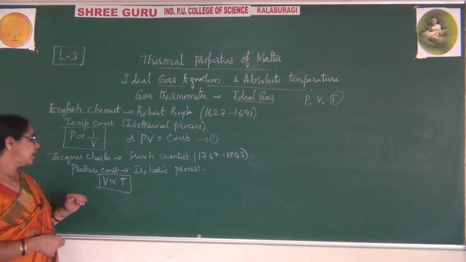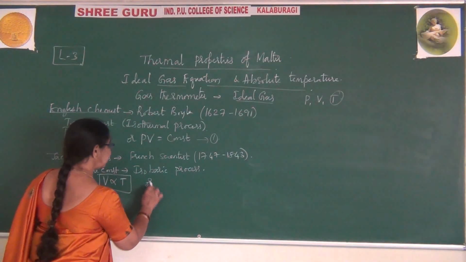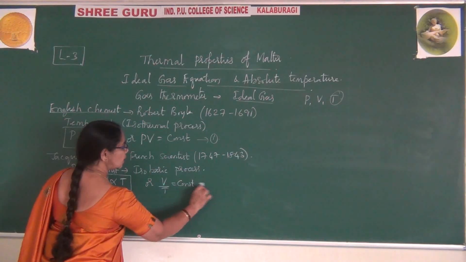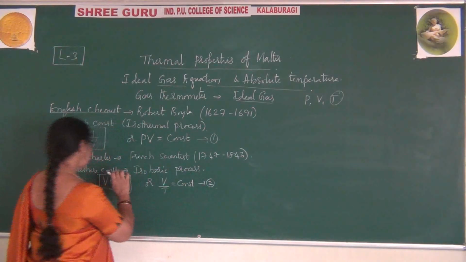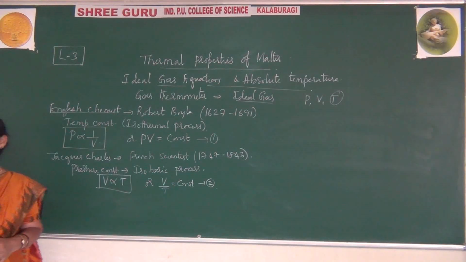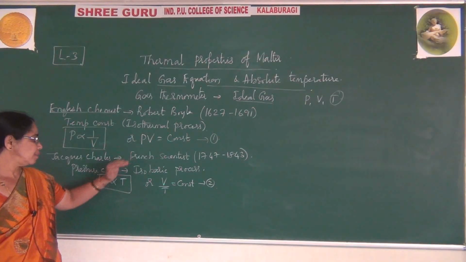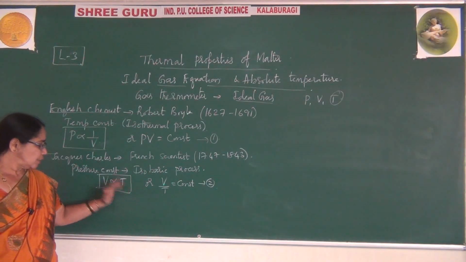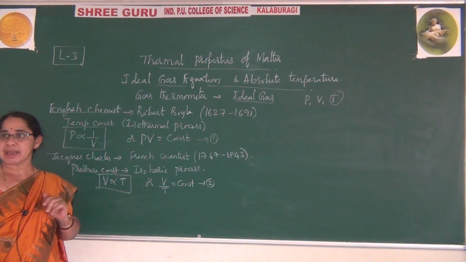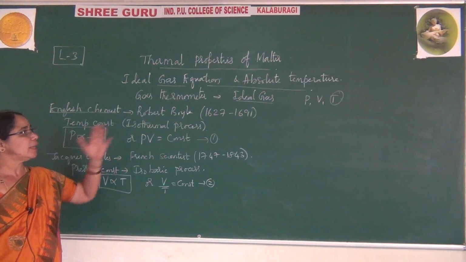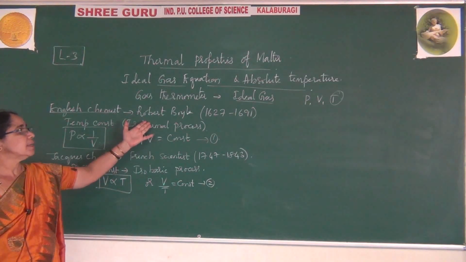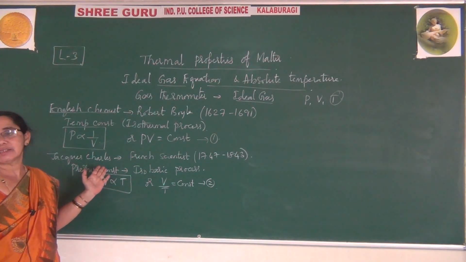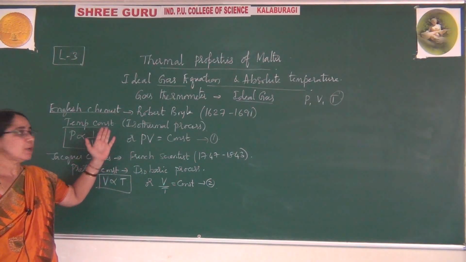Or you can also write it like this: V by T is equal to constant. This was the equation given by Charles. According to Charles, he has explained the isobaric process, right? Here I mentioned two scientists: one is Boyle, another is Charles. These two have explained.